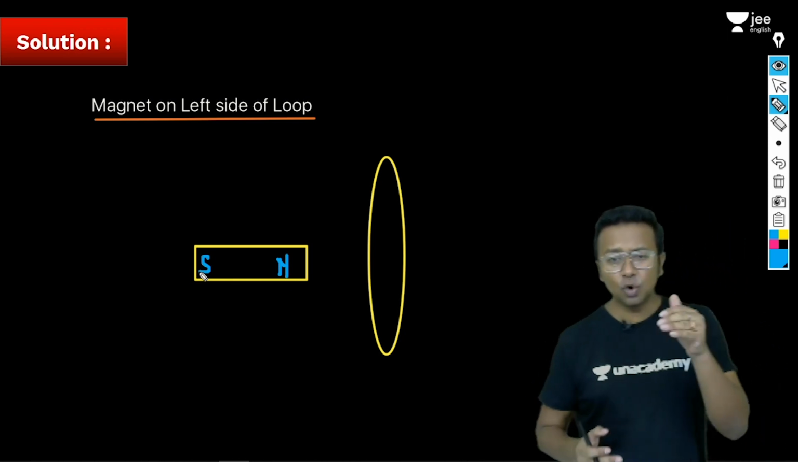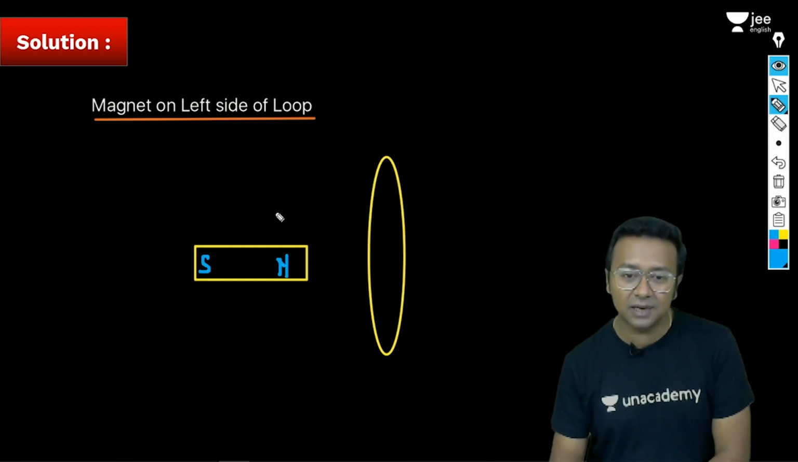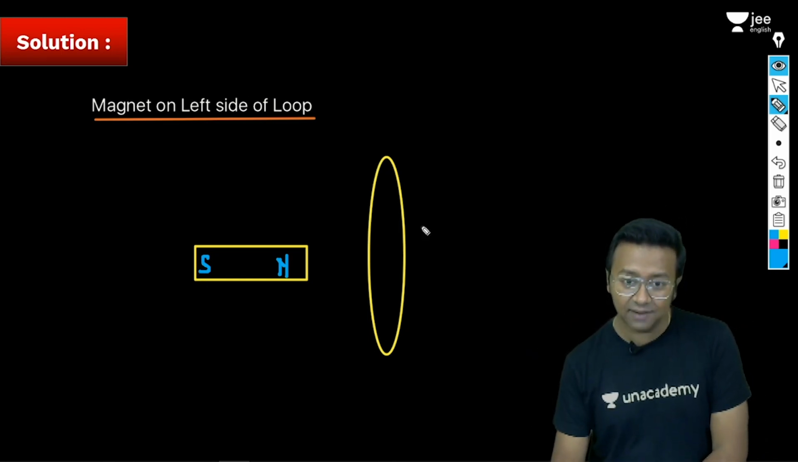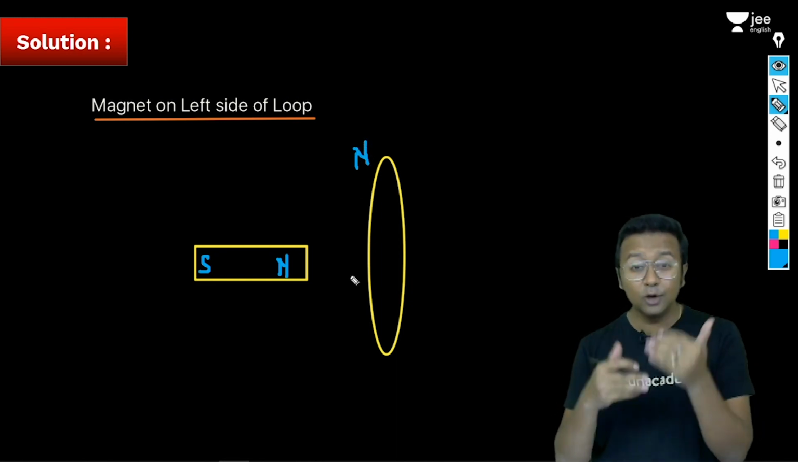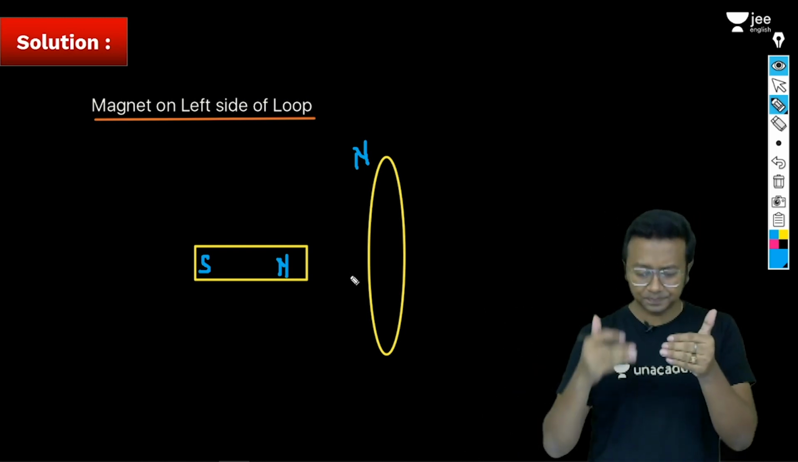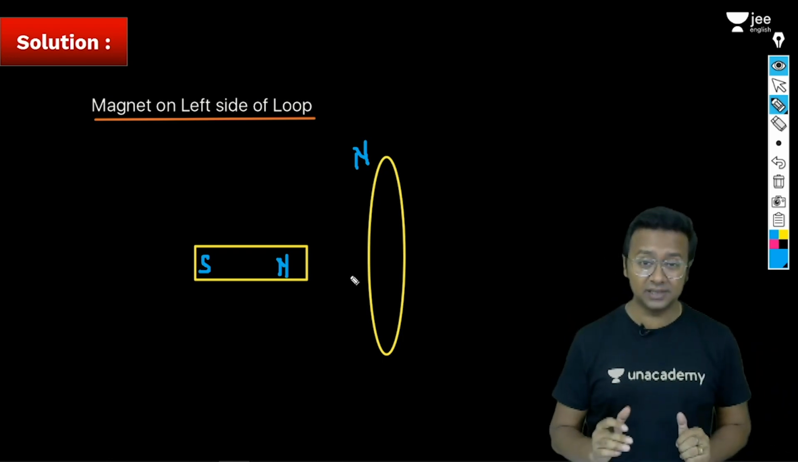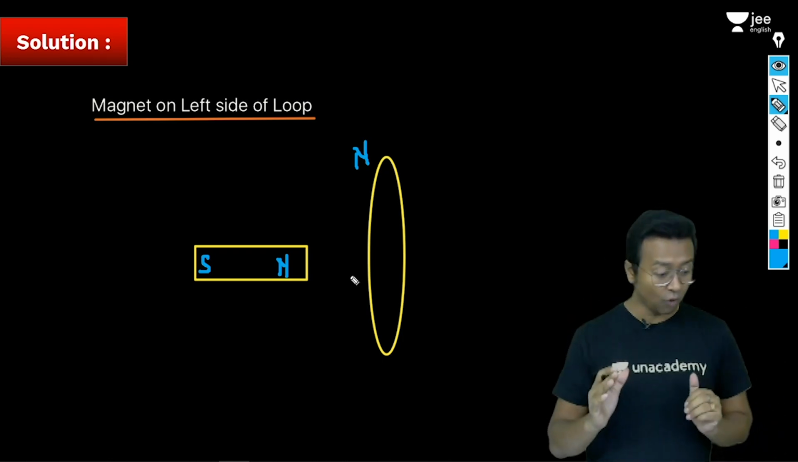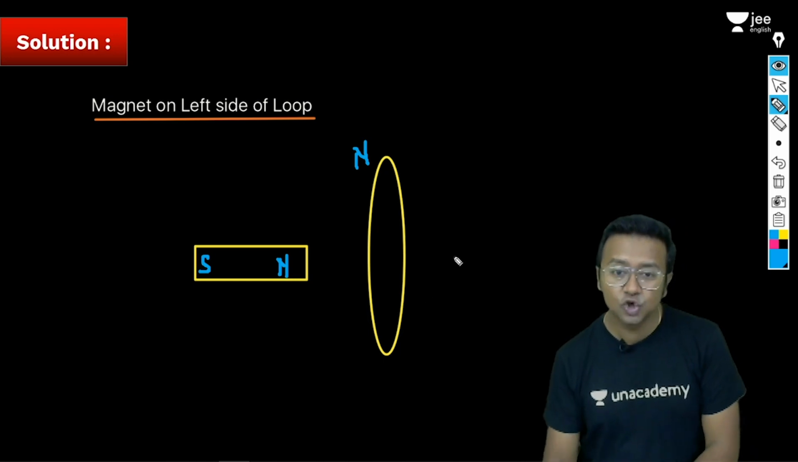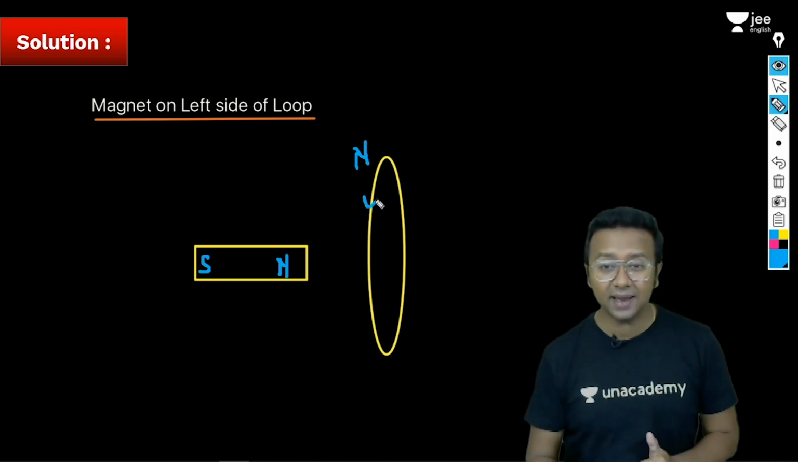So when this north pole is approaching this particular loop, what is going to happen as per Lenz's law? This side is going to develop a north pole out here because it is going to oppose the cause which actually creates it, isn't it? So it is going to develop a north pole so that it can repel the magnet from coming towards it, isn't it? So this side will be north pole. If you look at it from this side, it is going to be what?